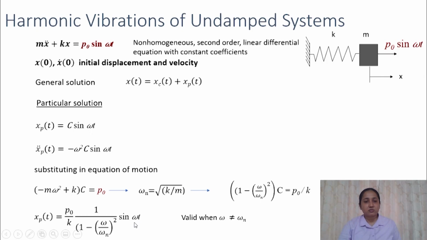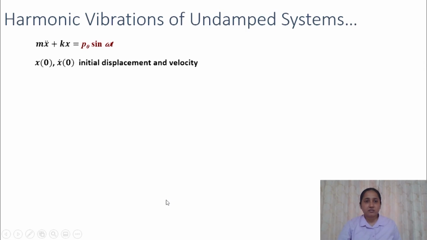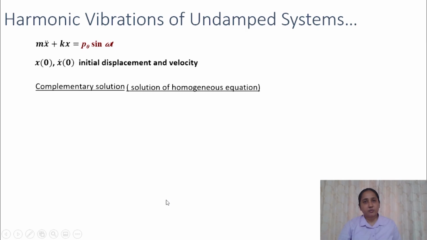Now we will look into the complementary solution of this equation. So again we have the same differential equation. Now we will look at the complementary solution. As we have discussed in the previous slide, the complementary solution is equal to the solution of homogeneous equation, that is when this is 0, similar to the free vibration condition.